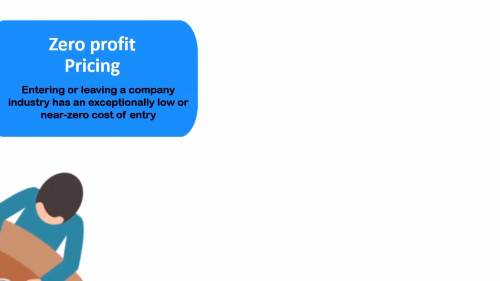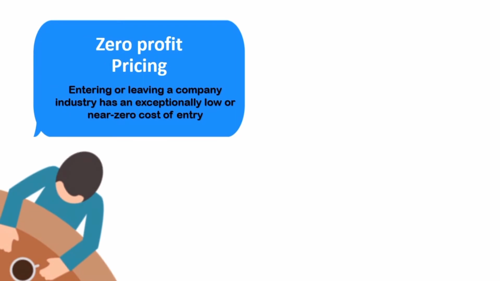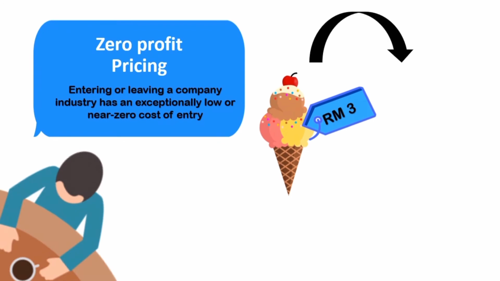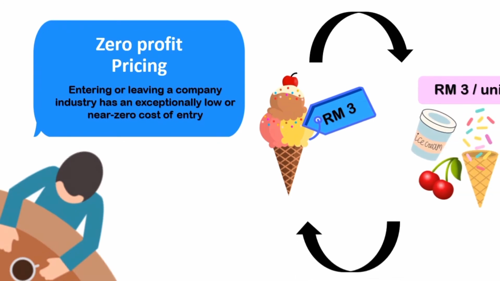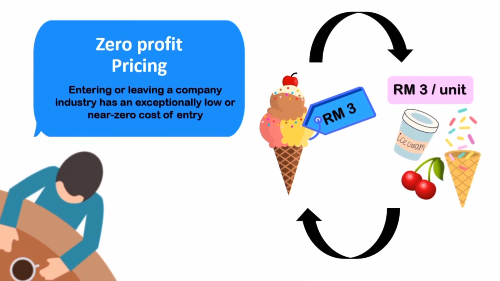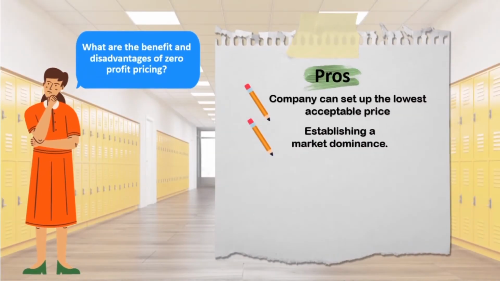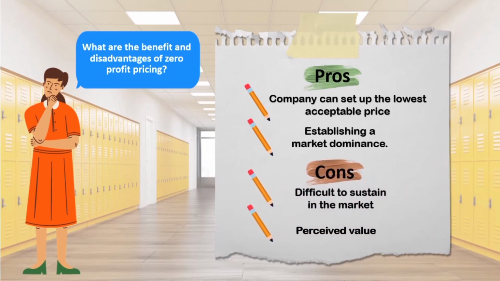Next, we go into zero profit pricing, which is entering or leaving a company industry that has exceptionally low or near zero cost of entry. For example, if the ice cream price per unit is 3 ringgit, then the cost to make one ice cream would also be 3 ringgit per unit. The pros of this strategy is the company can set up the lowest acceptable price and it can establish a market dominance. The cons is it is difficult to sustain in the market and it has a certain perceived value.